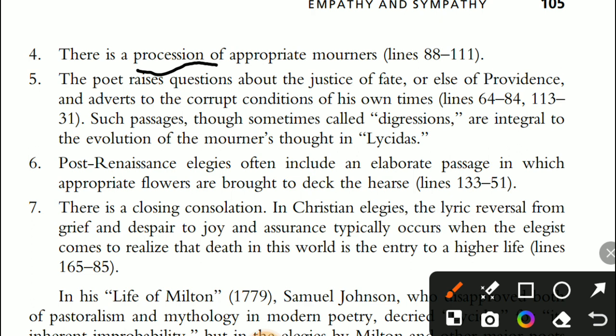So in Christian elegies, the poem starts with the grief or sadness of a death and ends on an optimistic or joyful note. These are some characteristics of elegies.